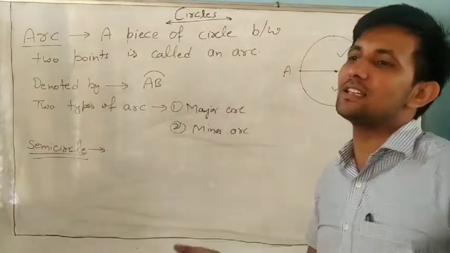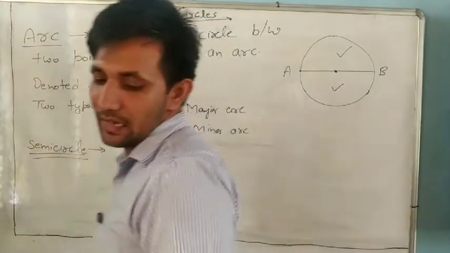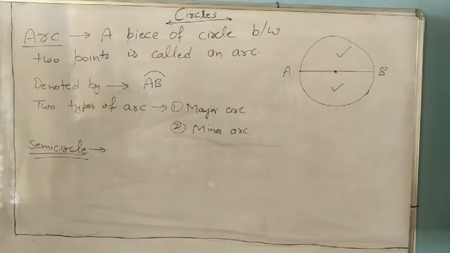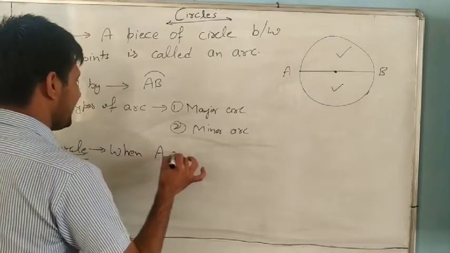In a semicircle, both the major arc and the minor arc are the same length. So neither is major nor minor; arc AB and arc AB are both equal.